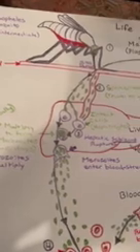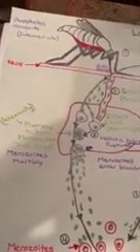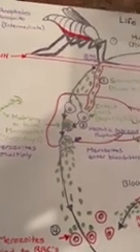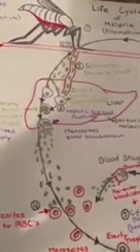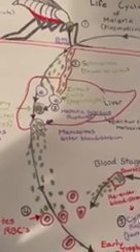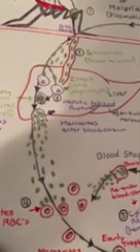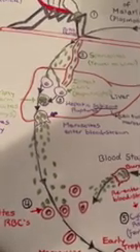I'll be discussing the life cycle of Plasmodium, otherwise known as malaria. The cycle begins in a mosquito, an Anopheles female mosquito, which is also the intermediate host, that bites a human and sends the sporozoites into the liver. They travel through the bloodstream and infect the liver cells, called hepatocytes.